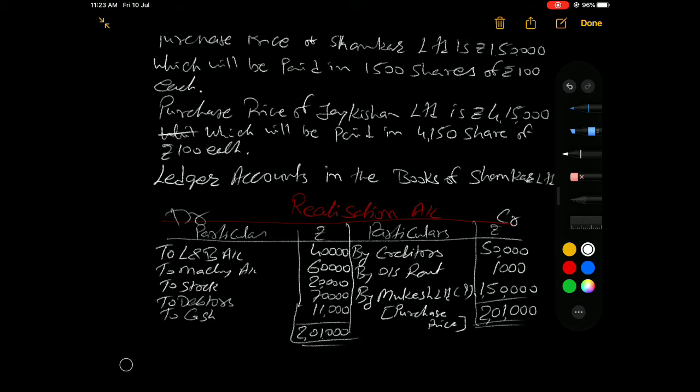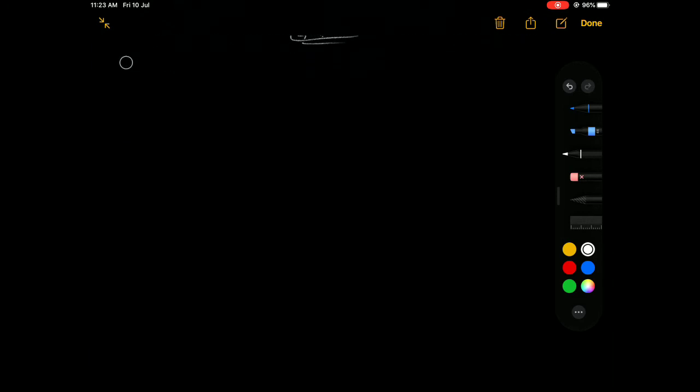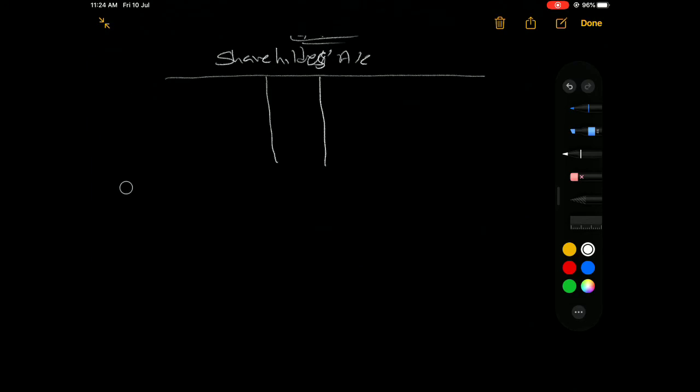Now what happened about the shareholders? So we prepare the shareholders account, with a debit side and a credit side.